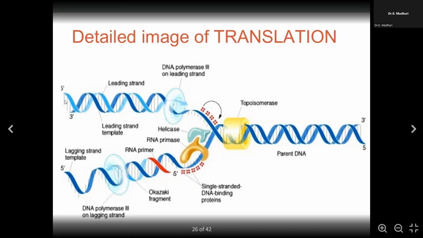Generally, the 5' to 3' strand is called the leading strand, and the 3' to 5' strand is called the lagging strand. Here, the leading strand will act as a template, and you can see certain enzymes involved in replication. Those enzymes, as we already mentioned, are DNA polymerase, of which there are three types, polymerase 1, 2, 3, and other than that, topoisomerase, helicase, and RNA primase. These are the major enzymes involved in DNA replication.